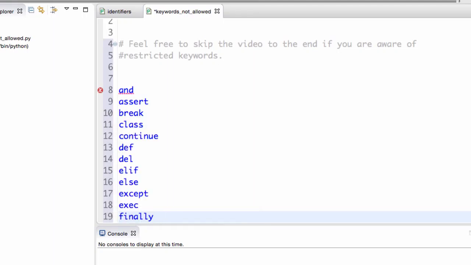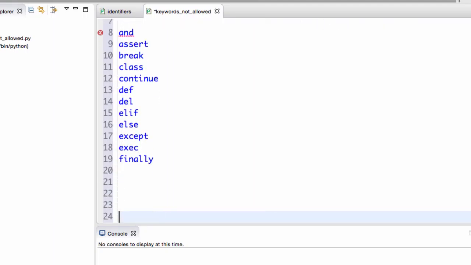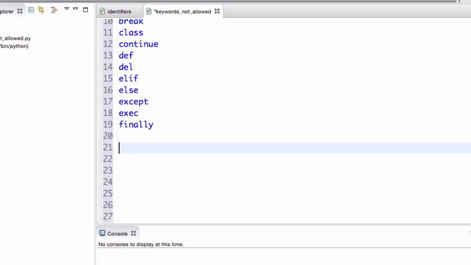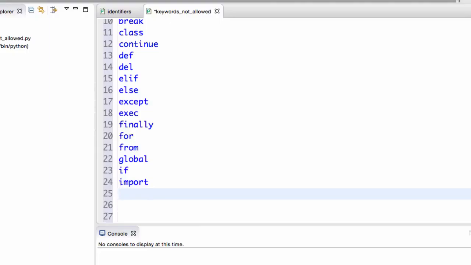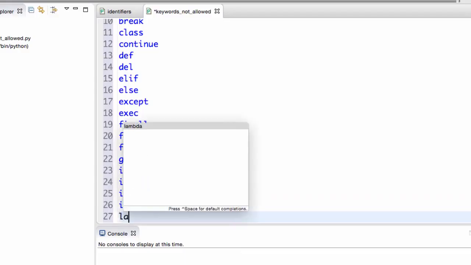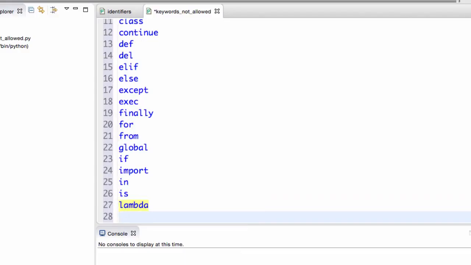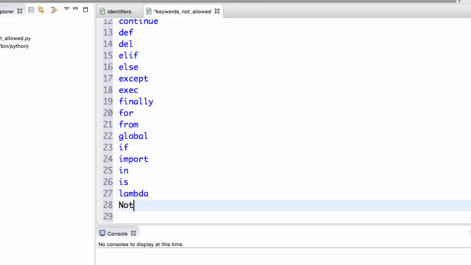Finally, now we need a couple of lines of room to make sure that we see everything. So we are back on line number 20 after finally. Again, very important, the for keyword, but we will talk about that later on. Then we are on to from, then we have global, then we have our favorite if, then we have the syntax of import, and there are my foremost favorites in and is, which are really powerful. Lambda, again a new feature, but really powerful. There is not, and I typed it like that.